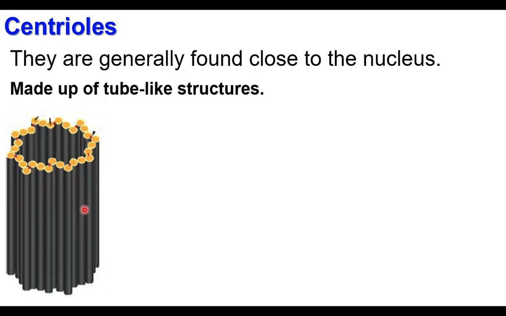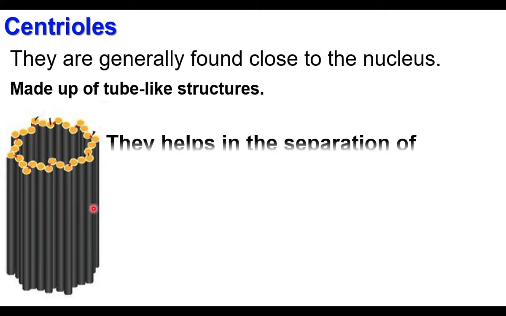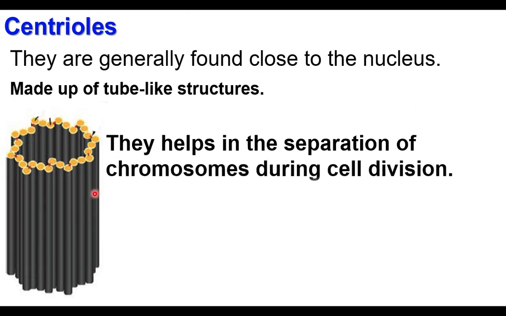These centrioles help in cell division. What is cell division? One cell divides into 2 cells. Then again they divide into 4 cells. So new cells are formed. This process is cell division. When the cells divide, new cells are formed. So we grow. During cell division, the centrioles help in the separation of chromosomes.